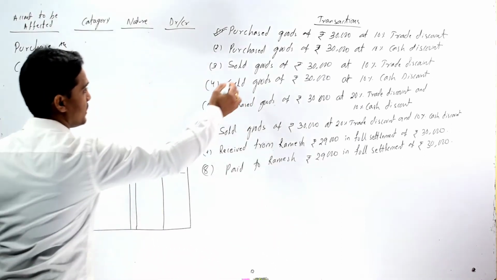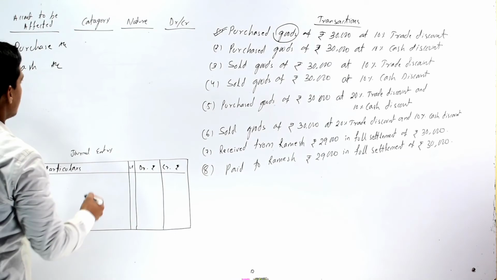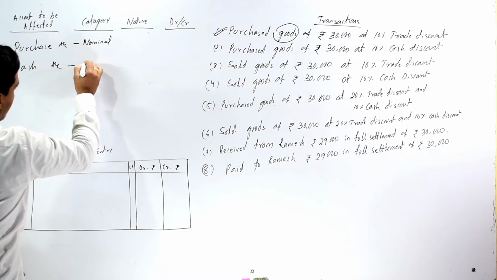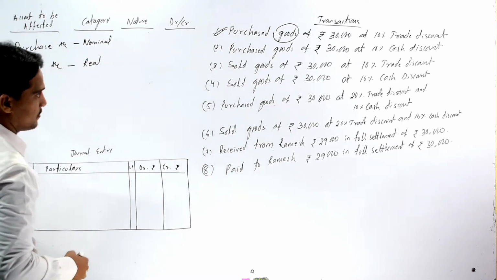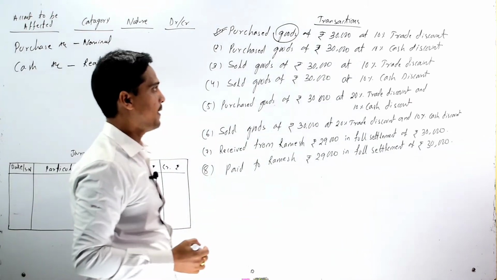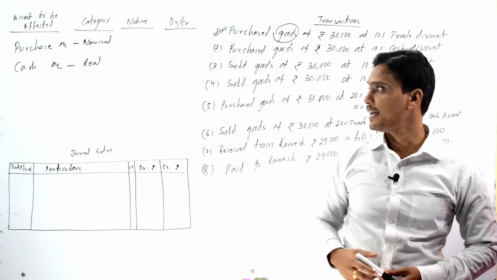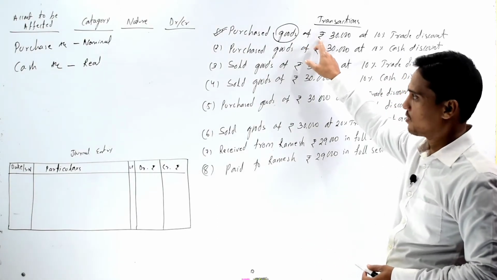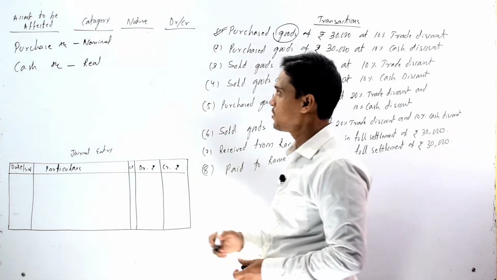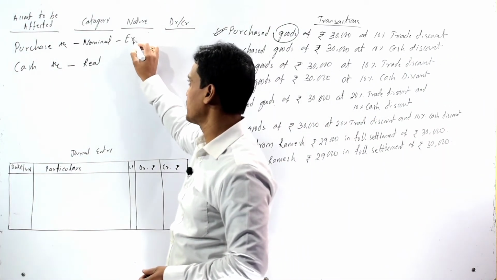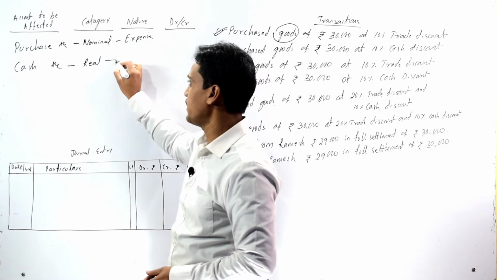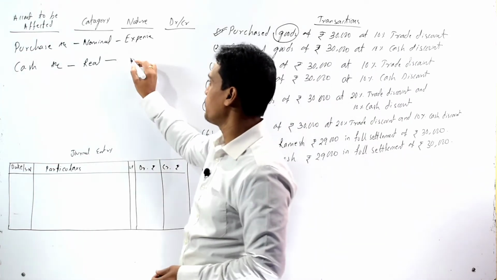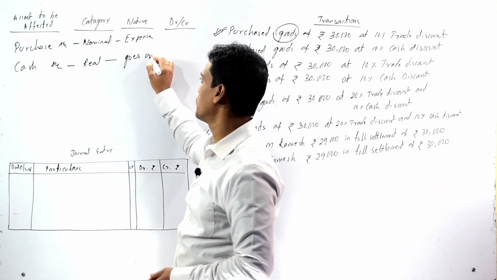Here, as we are using purchase account for the goods, it is a nominal account and cash is a real account. Then we should identify what is the nature of the accounts in the particular transaction. As we are purchasing the goods, it is an expense, and as we are purchasing goods by making payments, no doubt our cash goes out.